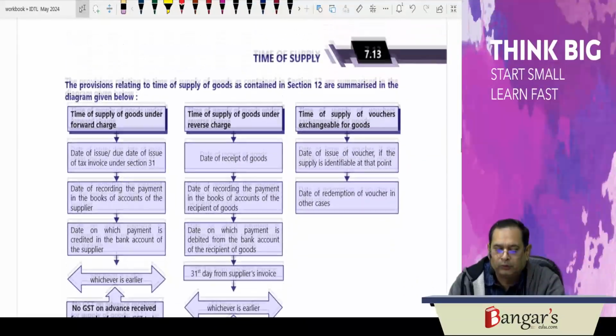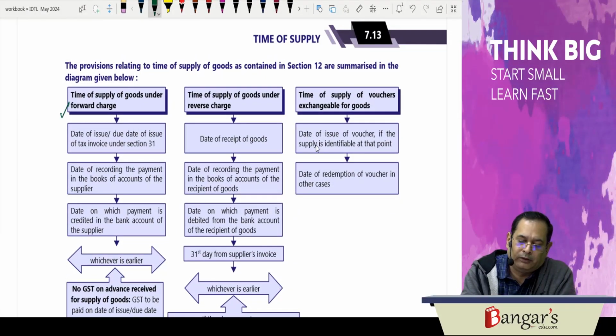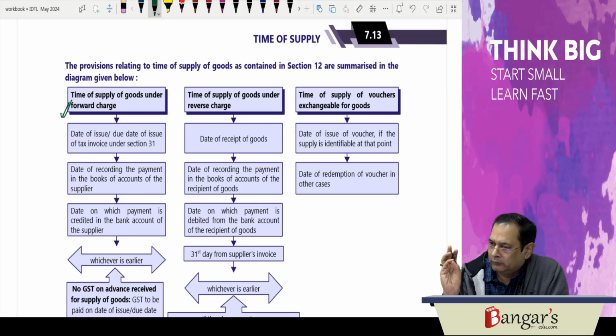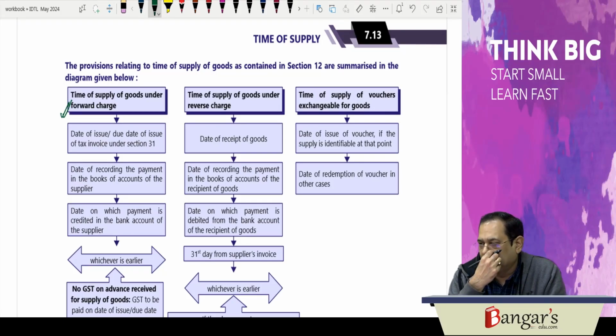So this is whatever we have discussed till now. What is the time of supply of goods under forward charge mechanism? Basically, it is the date of issue of invoice or the last date on which the invoice was required to be issued, or the date of recording the payment in the accounts of the supplier, or the date when the payment is credited to his bank account, whichever is earlier. However, if you receive any advances, GST will not be required to be paid on such advances except in case of specified actionable claims.